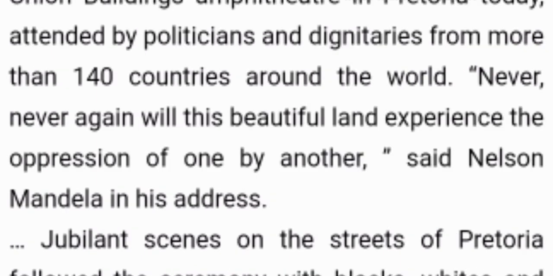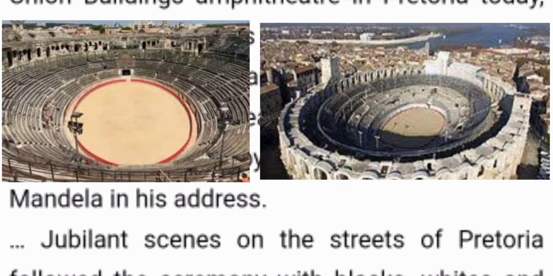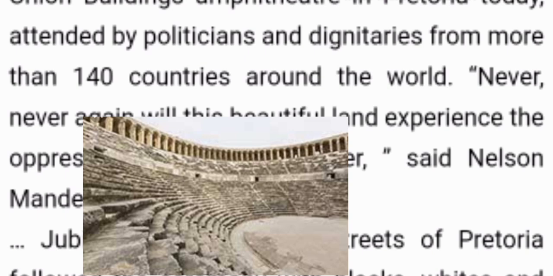The word amphitheater means a circular building without a roof and with rows of seats that rise in steps around an open space, okay. In the image also you can see what an amphitheater looks like. Simply we can say, like in our India also, Parliament and the Sansad Bhavan, okay, attended by politicians and dignitaries.